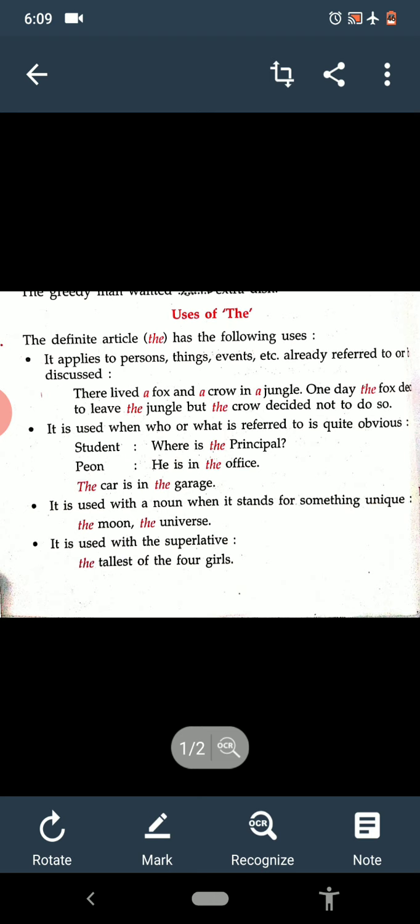We should help the poor. The poor here means all the poor people. It is a class. They opened a school for the dumb. The dumb means all the dumb people. The injured were removed to the hospital. The injured means all the injured people.